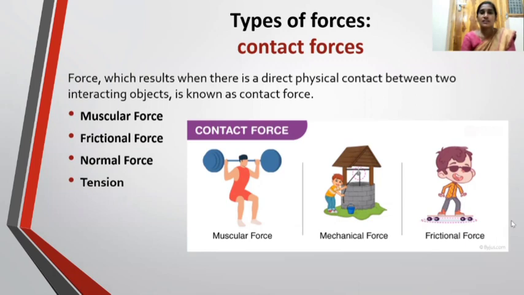Force which results when there is a direct physical contact between two interacting objects is known as contact force. The examples for contact force are muscular force, frictional force, normal force, and tension. Here are some pictures. They are showing different contact forces. See the pictures and observe carefully.